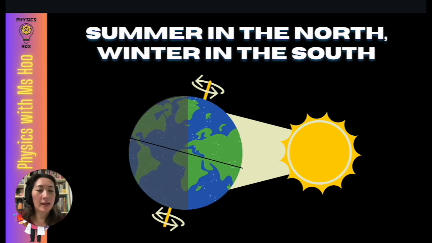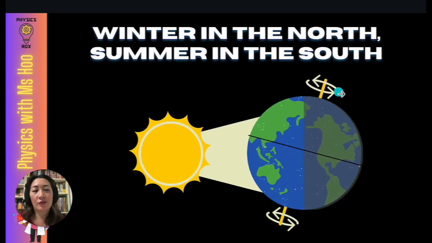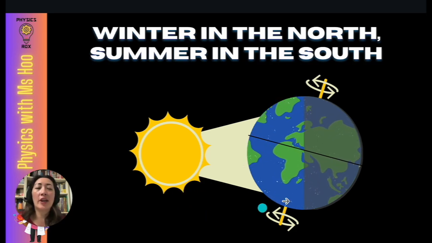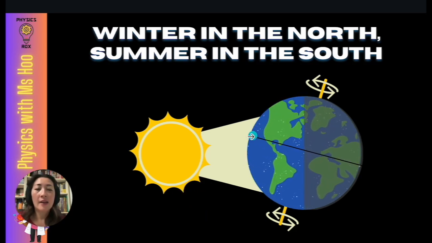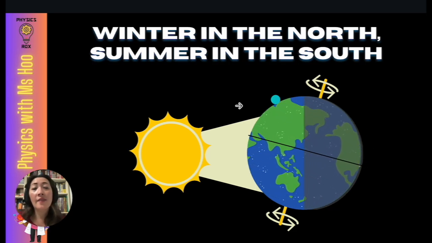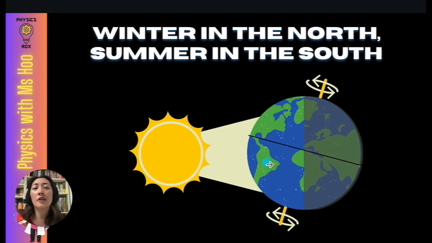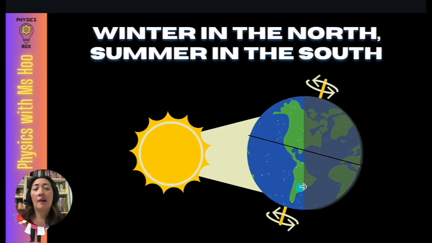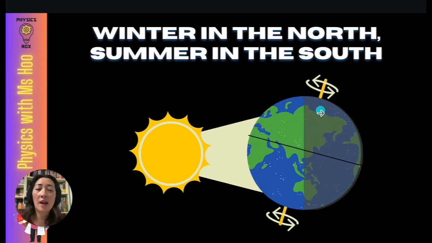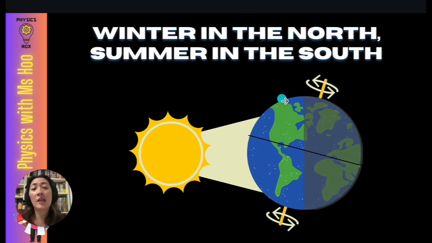Now, what would it look like if the tilt was on the other side of the sun? So you can see in this situation, the tilt remains the same, but the position of the Earth has now changed to the other side of the sun. This black line again is the equator, and now you can see at this position, the countries in the southern hemisphere are much closer to the sun. Therefore, they are hotter, hence they get summer. The countries in the northern hemisphere are further away from the sun. The countries in the northern hemisphere are now experiencing winter.